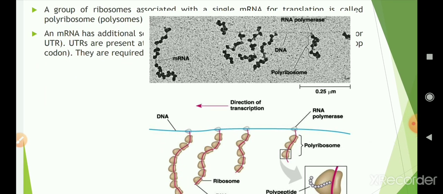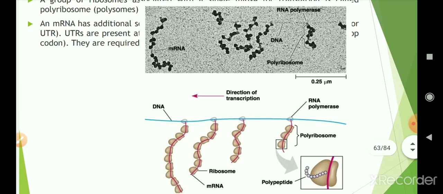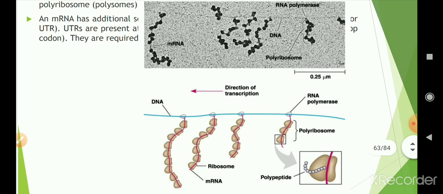A group of ribosomes associated with a single mRNA for translation is called polyribosomes or polysomes. So what are polysomes? A group of ribosomes that are associated with a single mRNA for translation. As you can observe in the figure, polyribosomes are there. They are associated with that single mRNA.